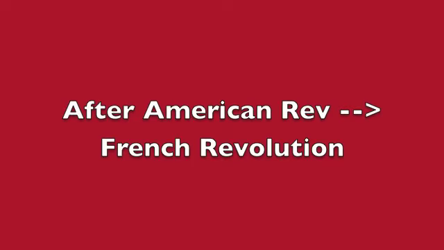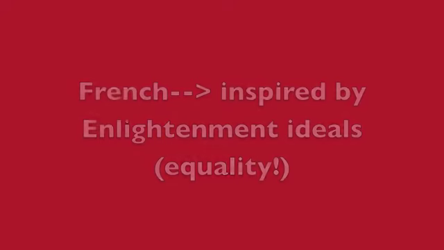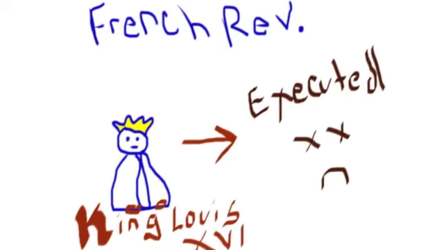After the Americans defeated the English, the French were now inspired for their own revolution. They were also inspired by their Enlightenment ideals. They succeeded in overthrowing their king, King Louis XVI. In fact, the king and queen were executed in France because of it.